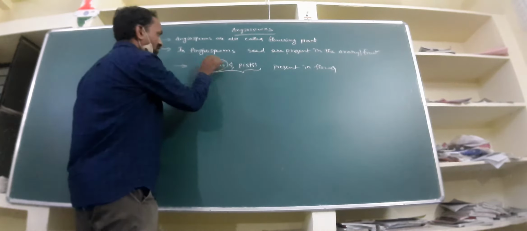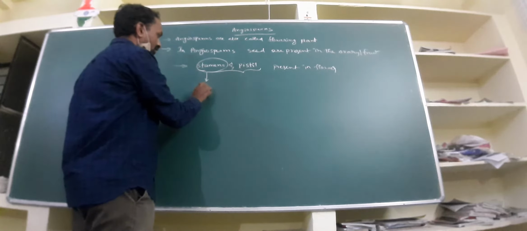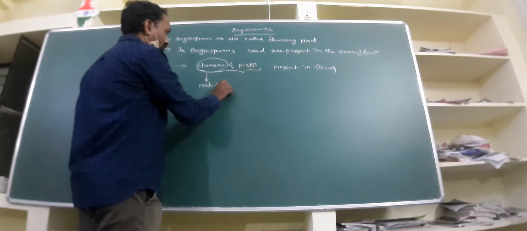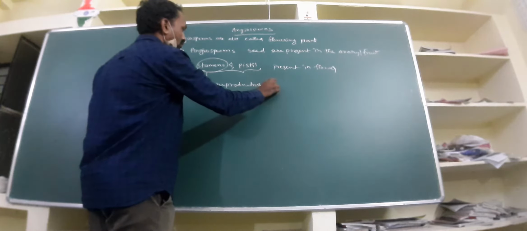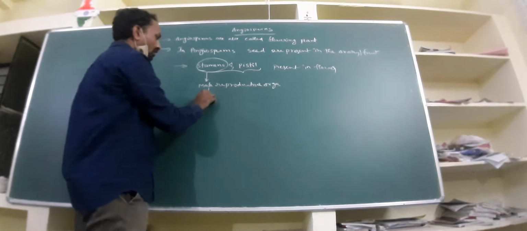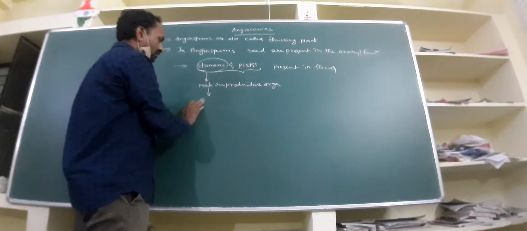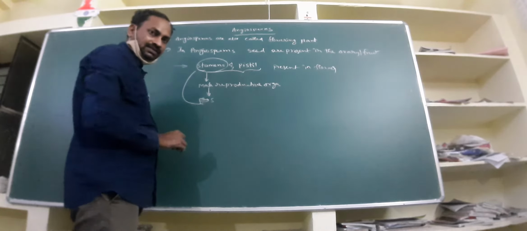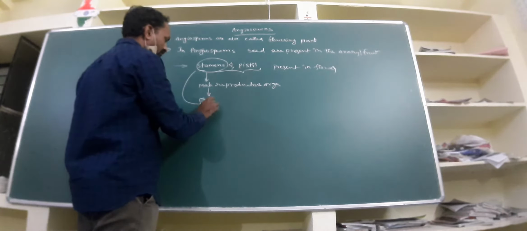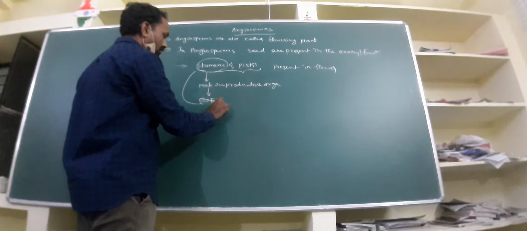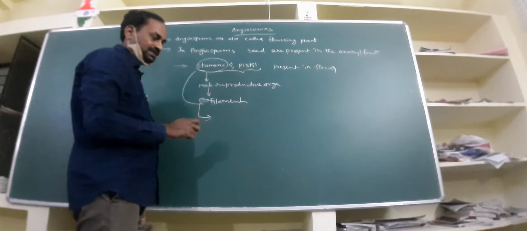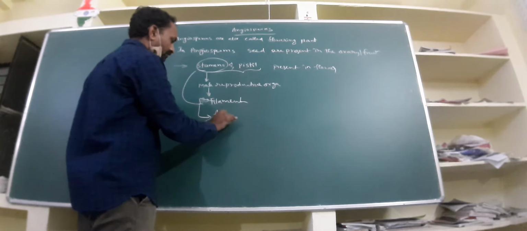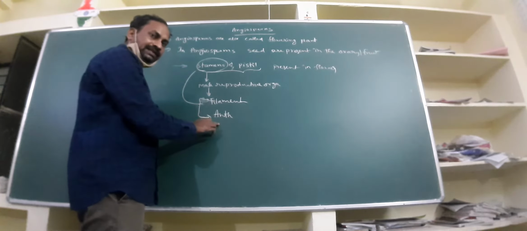Here, stamens are called male reproductive organs. In stamens, two parts are there. A stalk-like structure that is called filament, and a swollen-like structure that is called anther. Above the filament, anther is present.